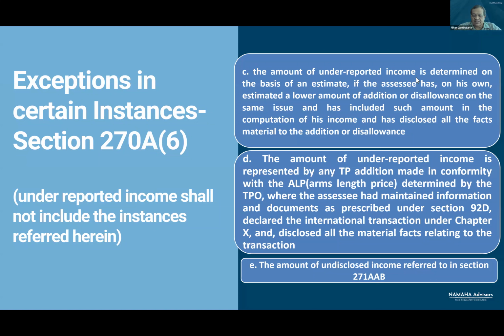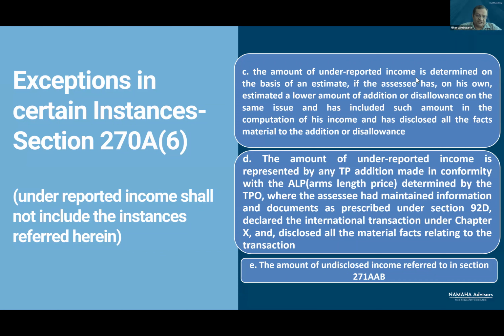And when additions are made in the course of such search assessment, penalty is leviable under section 271AAB and not under section 270A. There are separate provisions for computing income there, and there are separate provisions for levy of penalty. So section 270A will not apply. The concept of underreported income is not applicable to assessment made post-search.